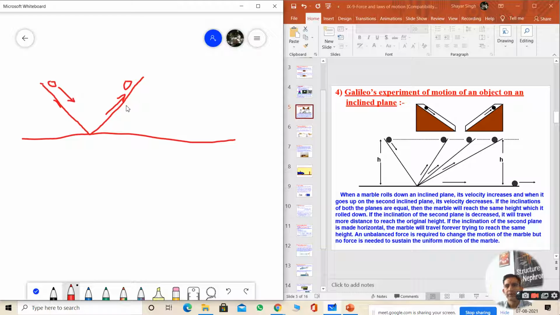So whenever we change this, what is happening? A marble rolls, here you can understand one ball is there. A marble rolls down an inclined plane, its velocity increases, and when it goes up the second inclined plane, this is one plane, this is the second plane.